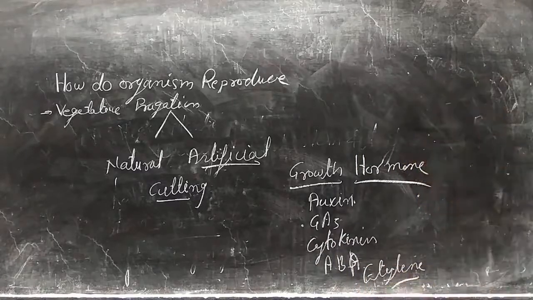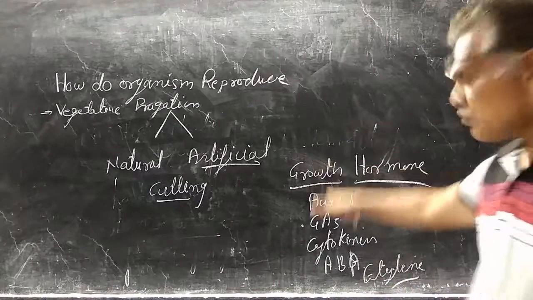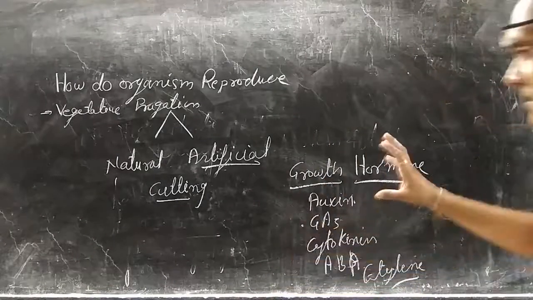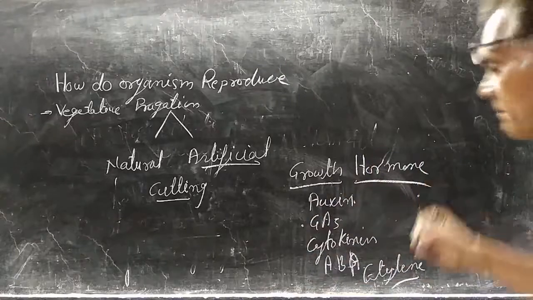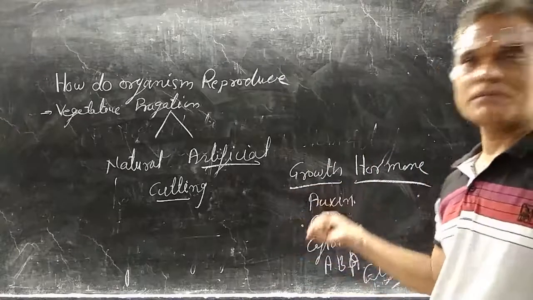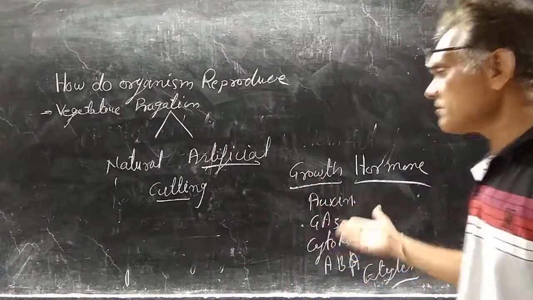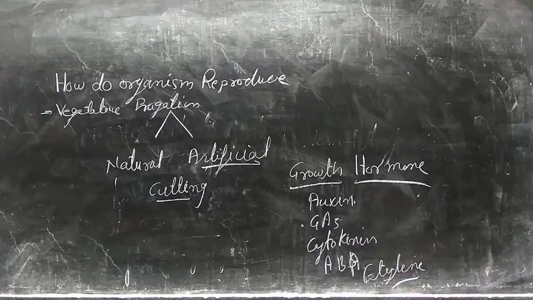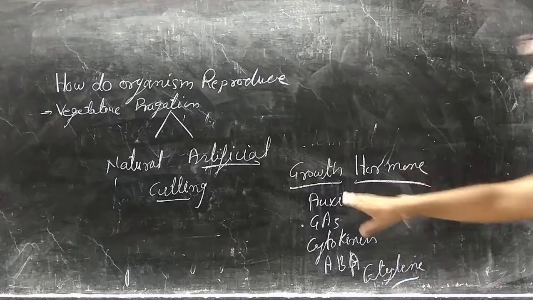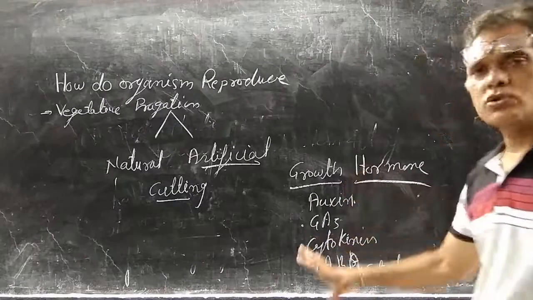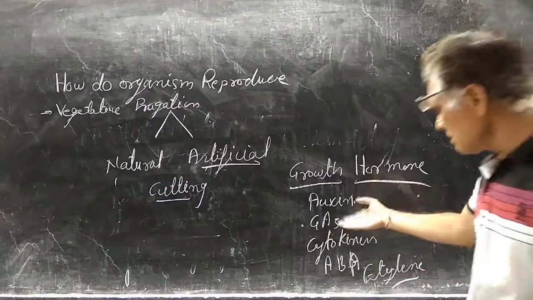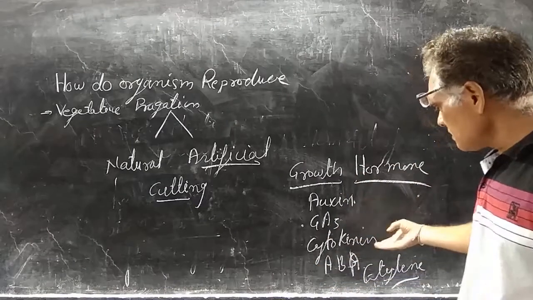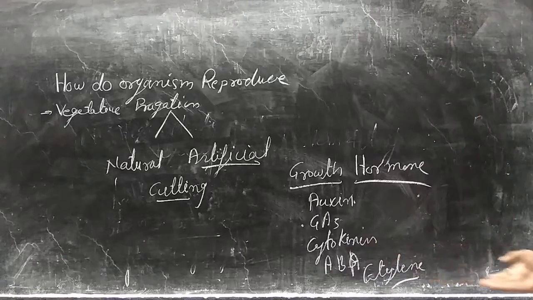These hormones are in our syllabus under control and coordination, but this year that portion has been removed from our syllabus. That's why we cannot study it. Otherwise, these are the different growth hormones: auxin, GA3, gibberellin, cytokinin, abscisic acid and ethylene.